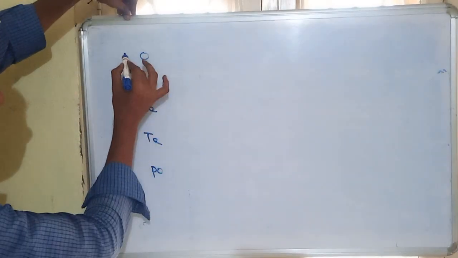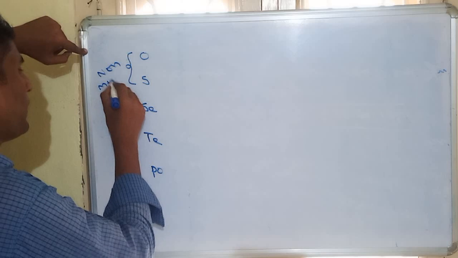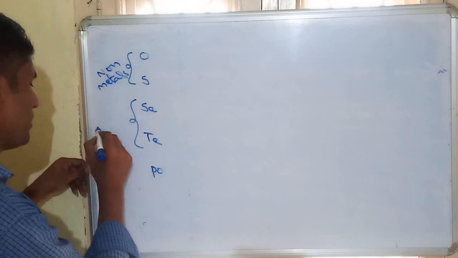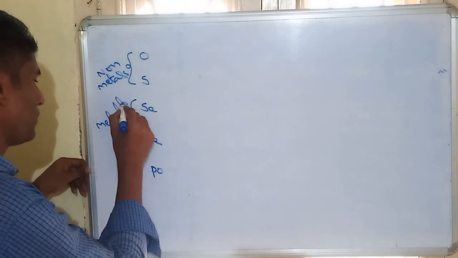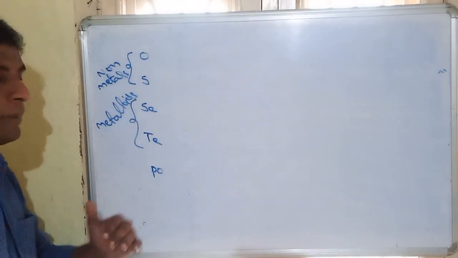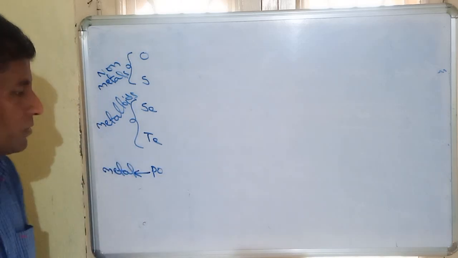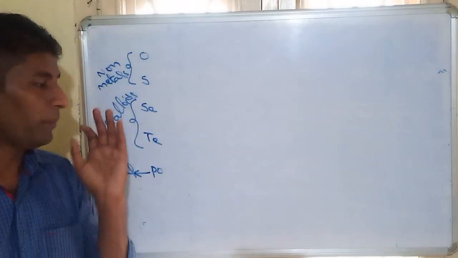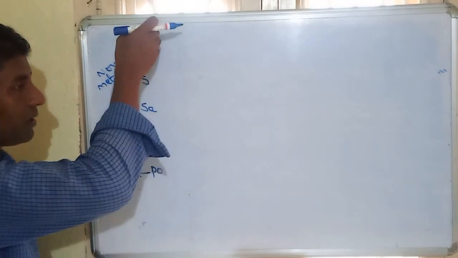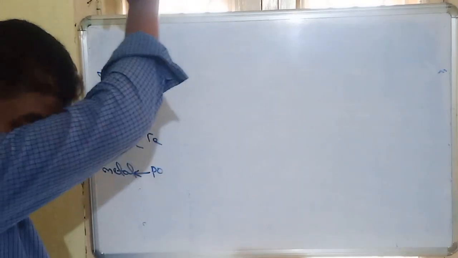Among these 16th group elements, oxygen and sulfur are both non-metals, and selenium and tellurium are both metalloids. Metalloids means some metallic character is present and some non-metallic character is also present, whereas polonium is a metal. So from top to bottom, metallic character increases. Oxygen is a non-metal, whereas polonium is a metal.